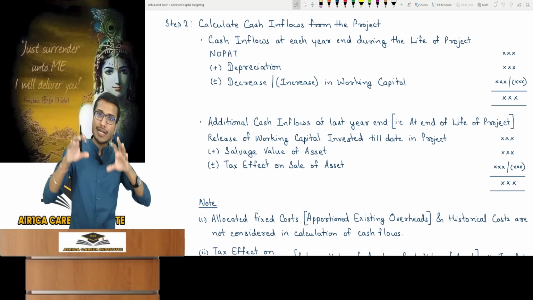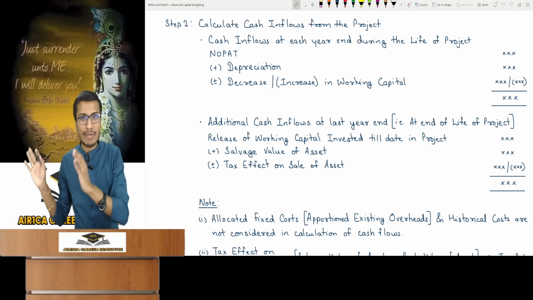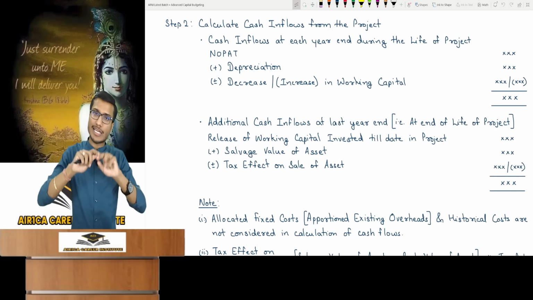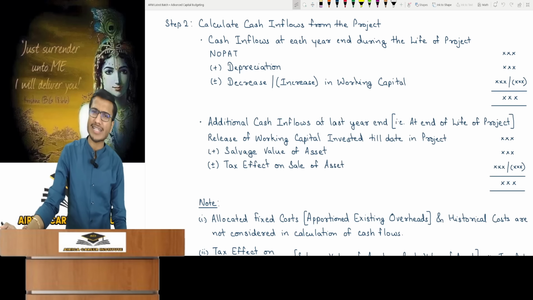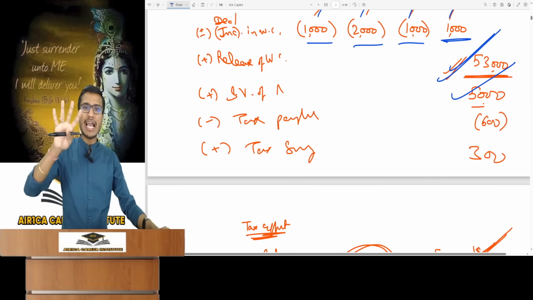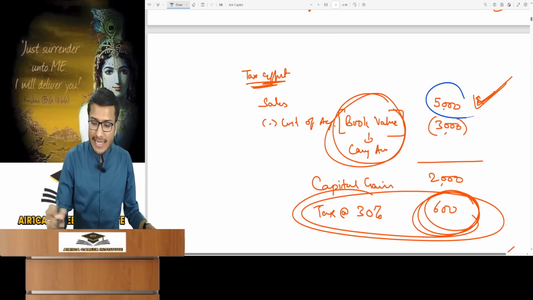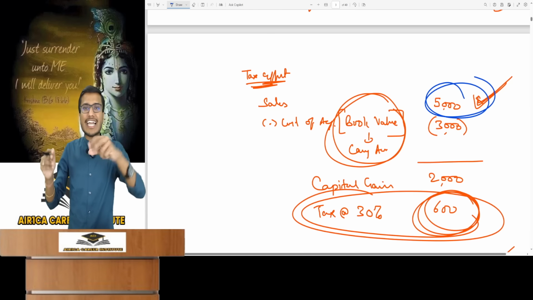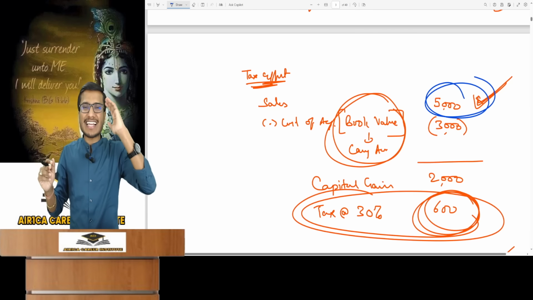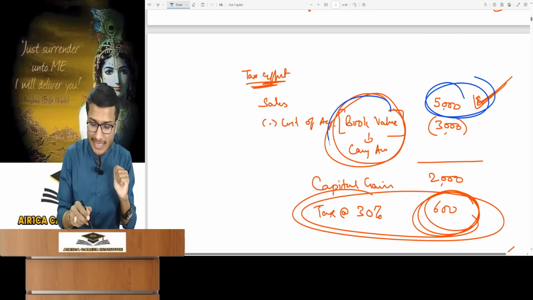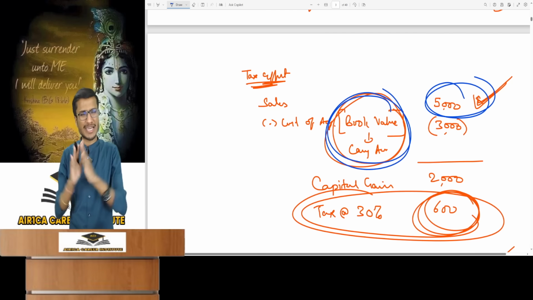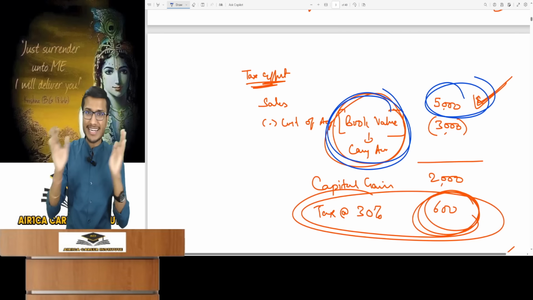So do we have to study income tax? No. Don't go into income tax. If you apply actual income tax, you won't get any marks. I'll teach you how to calculate the tax effect here. It's very easy to calculate the tax effect. You are selling, so tell me at what price you are selling and the book value or carrying amount at the end of the last year. Instead of sales minus cost of acquisition in case of capital gain, it is sales minus book value or carrying amount in the books on that day. Normal calculation. Don't apply only income tax.